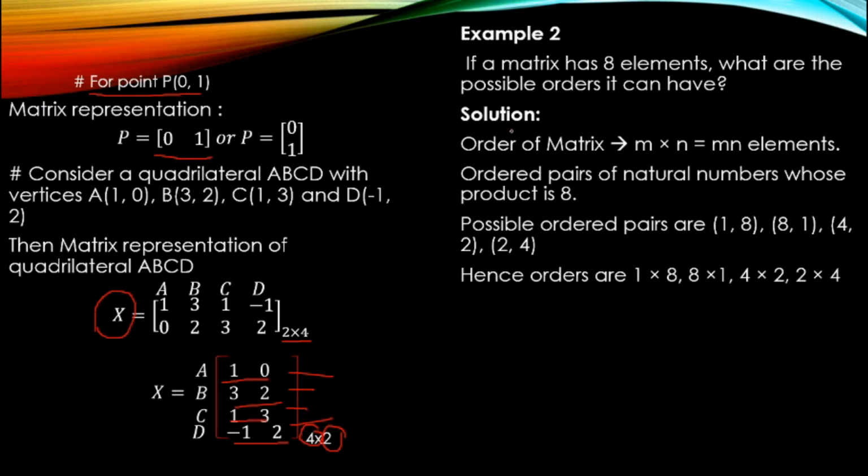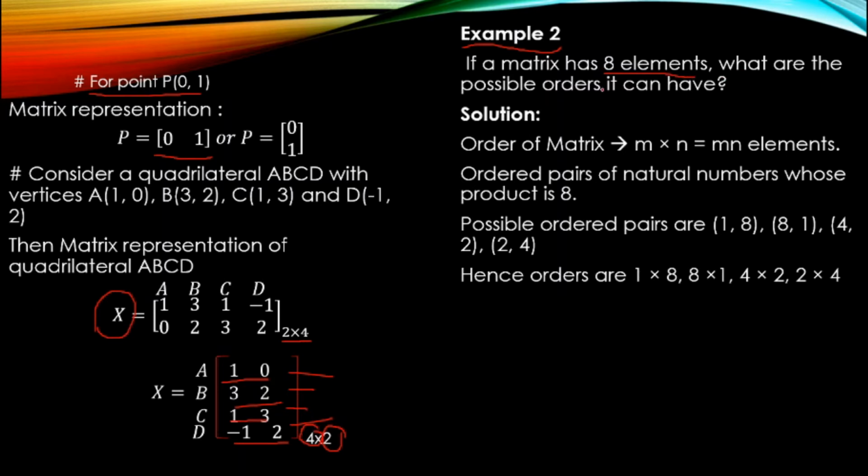We'll go for an example from your textbook. Example 2, that is, the second example. The first example is actually easy. It's only about how you should find the order of your matrix. Okay, second example: a matrix has 8 elements. How many elements? 8 elements. What are the possible orders it can have?